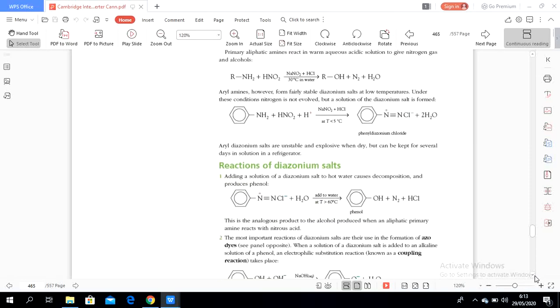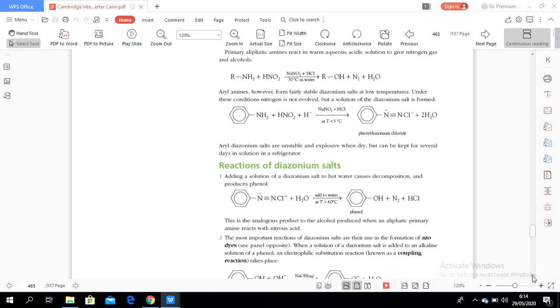Next, aryl diazonium salts are unstable and explosive when dry, but can be kept for several days in solution in a refrigerator. Now let's see the reactions of diazonium salts. Adding a solution of diazonium salt to hot water causes decomposition and produces phenol.